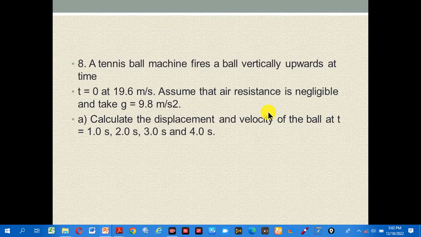Okay, number 8. A tennis ball machine fires a ball vertically upward at time t is equal to 0 at 19.6 meter per second. Assume that air resistance is negligible and take gravity 9.8 meter per second square. A. Calculate the displacement and the velocity of the ball at t 1 second, at t 2 second, at t 3 second, and at t 4 second. Let us calculate one by one.